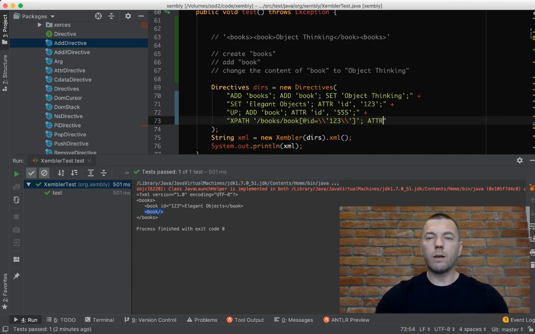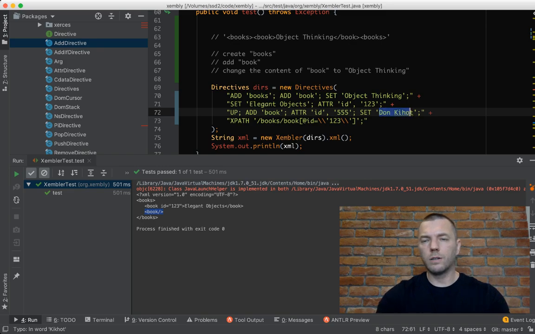No, you know what I want now? I want to remove it. Let's say I want to remove the first book. So let's set the content of the second book to Don Quixote. I don't know how to write that.